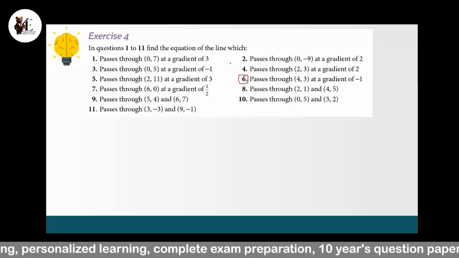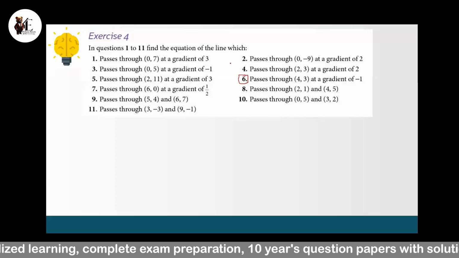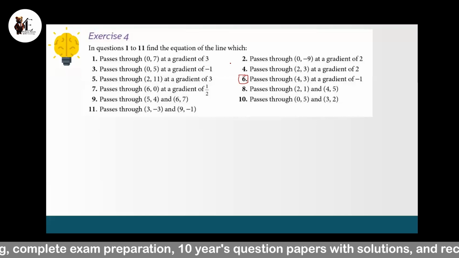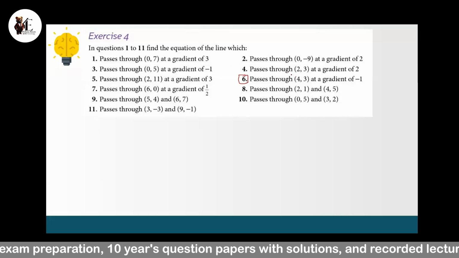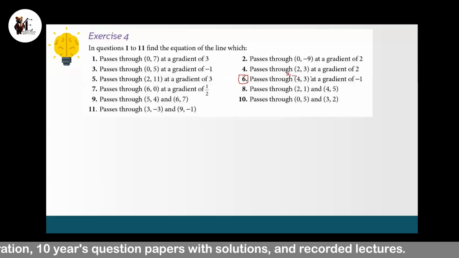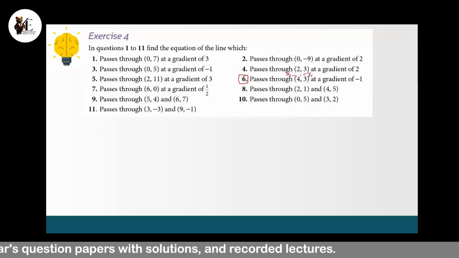Because if I'm given one coordinate, are they the same? So this will be the value of x1 and this will be the value of y1, and the y and the x in the equation will remain as they are. Oh, okay. Yes, then you will be able to form the equation.